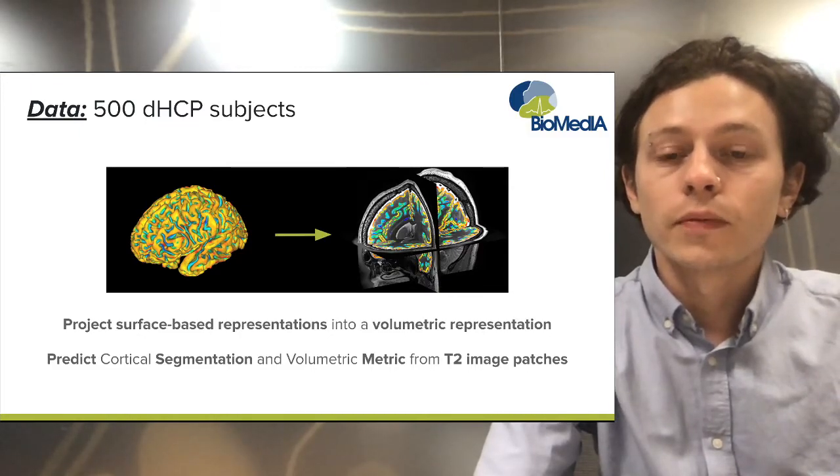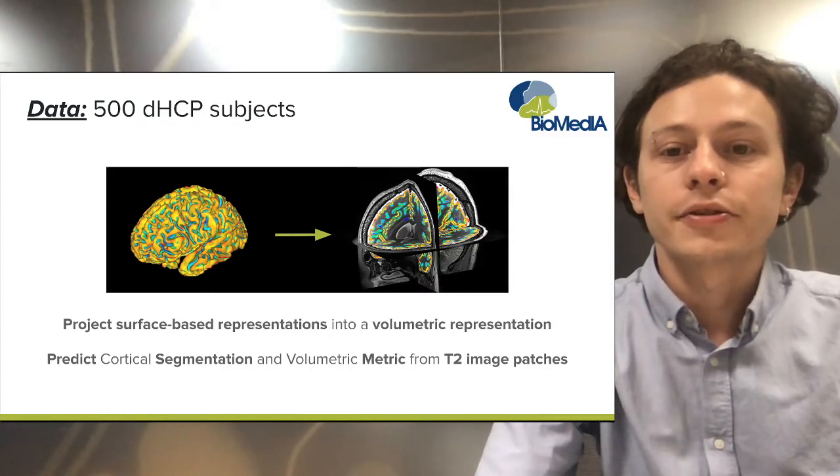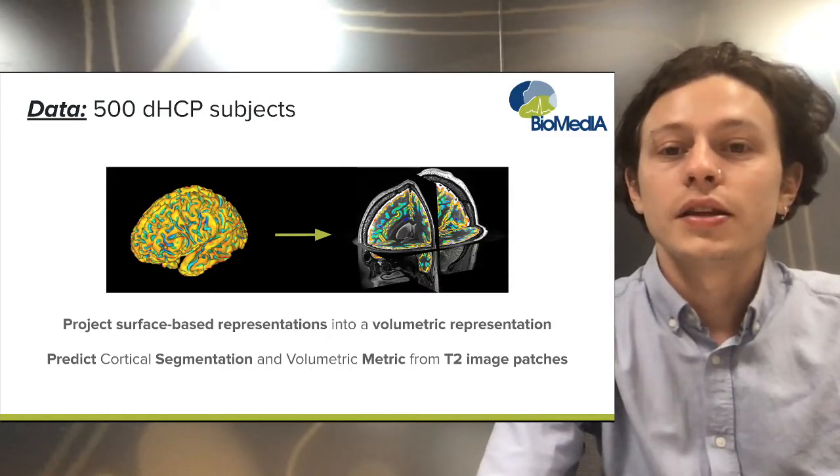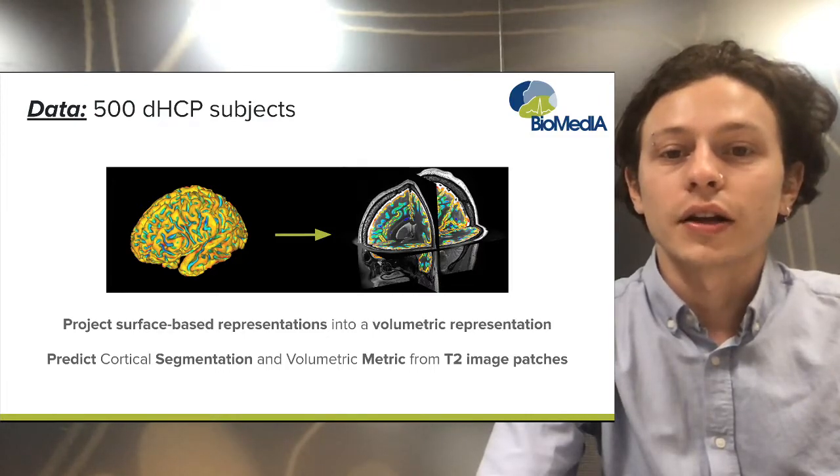This operation is performed for both hemispheres of the brain and then combined into a single volume where overlapping metric values are averaged. These volumes, together with the tissue segmentations, represent the training targets for the learning algorithm.